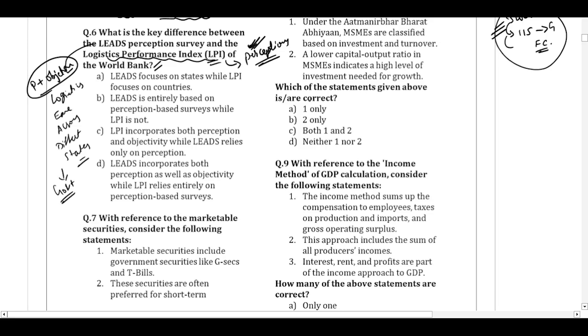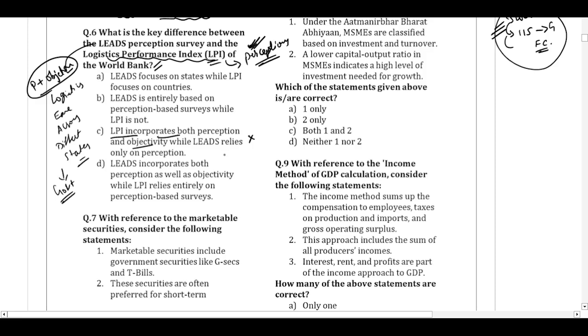Now let us look at the statements. LEADS focuses on states while the LPI focuses on the countries. Is this the key difference? No. LEADS is entirely based on a perception based survey while LPI is not. LPI incorporates both perception and objectivity while LEADS relies only on perception. Here they are saying that LPI incorporates both perception and objectivity. So they are in fact saying the opposite of what we discussed. So that is also wrong.